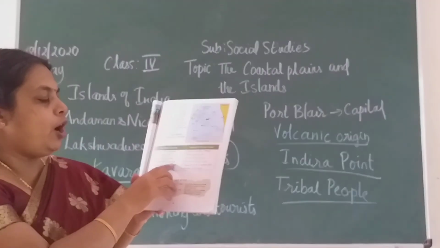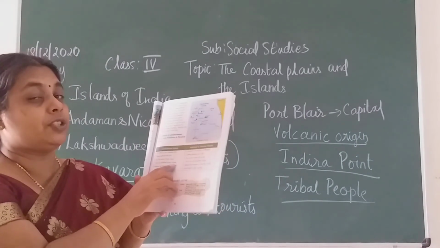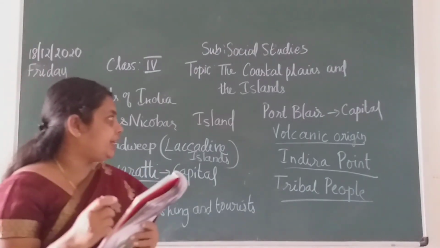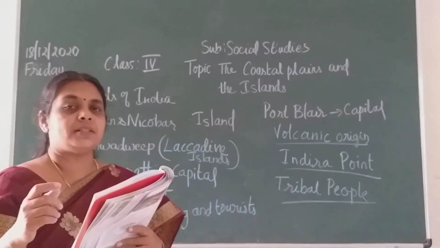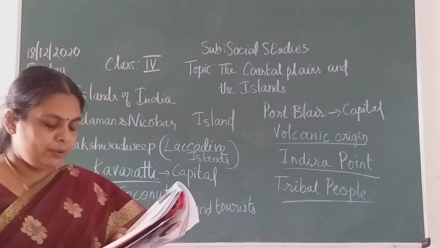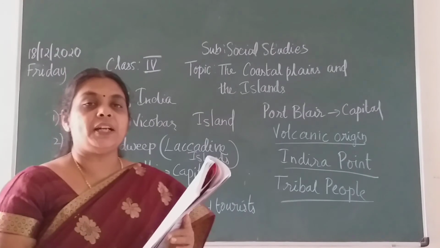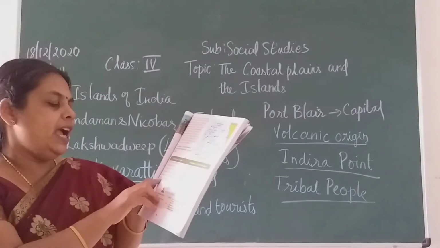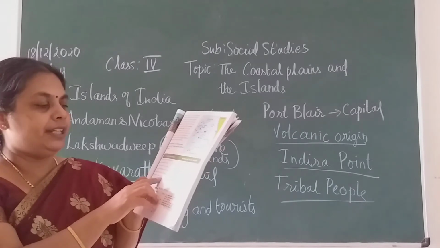And they are formed from corals, children. Islands are less in number. They have only 43 islands, and Kavarati is the capital, children.